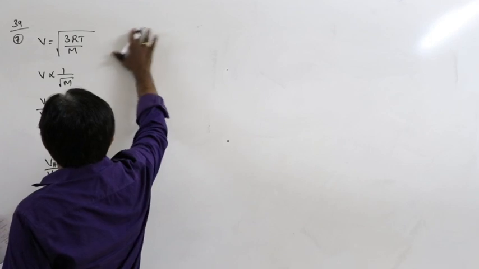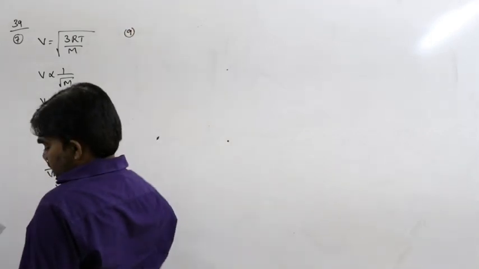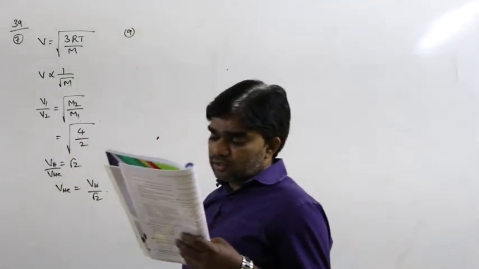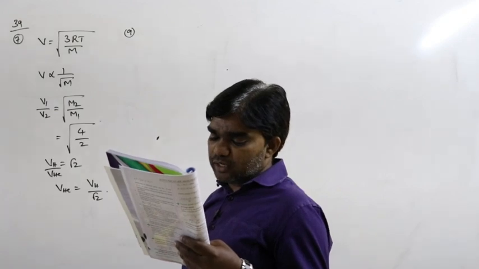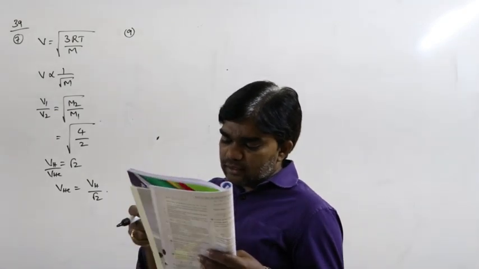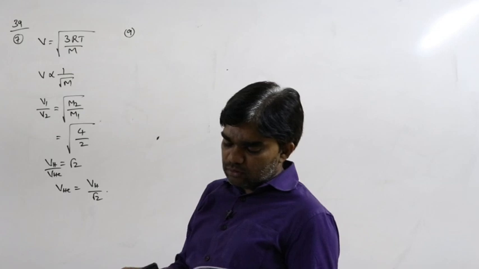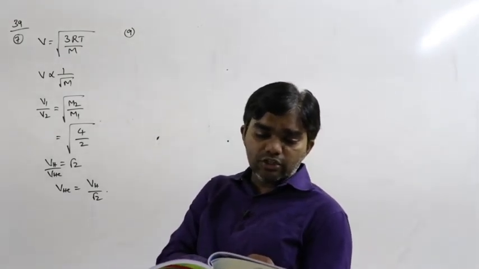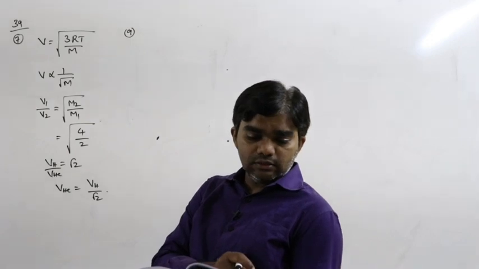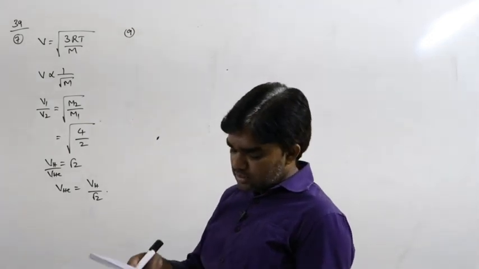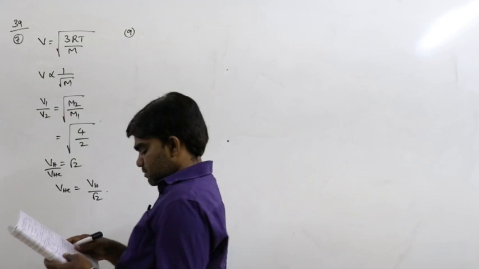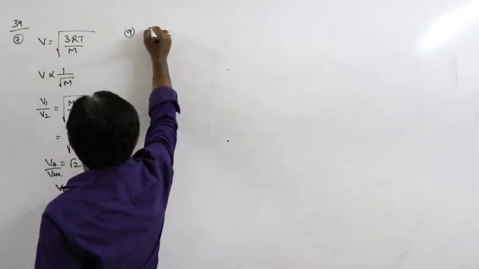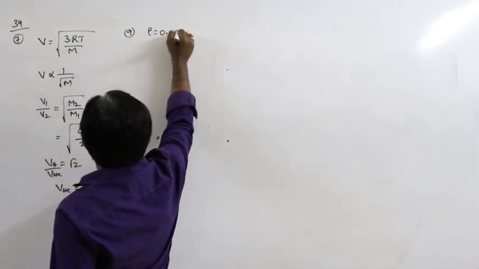Next, ninth example. The density of hydrogen at STP is 0.09 kg per meter cube. Calculate the RMS velocity of its molecule at 0 degrees Celsius. 0 degrees Celsius means STP. STP is mentioned in the problem. Density is given as 0.09 kg per meter cube.